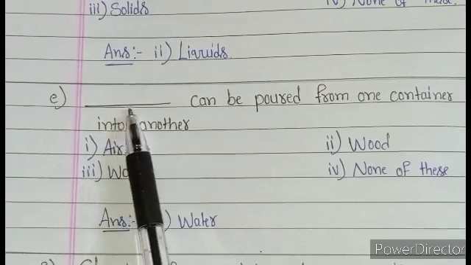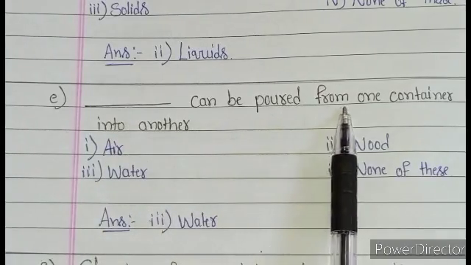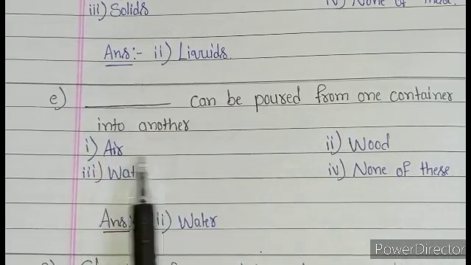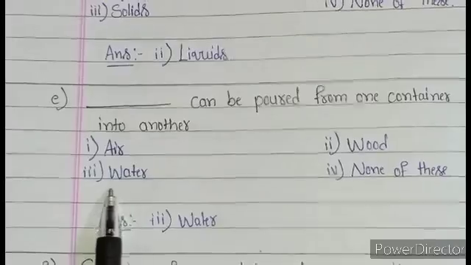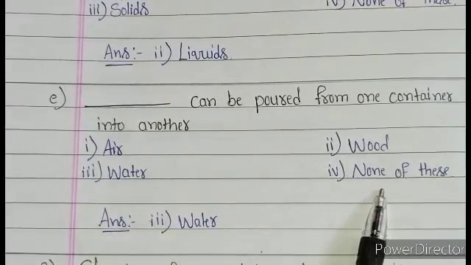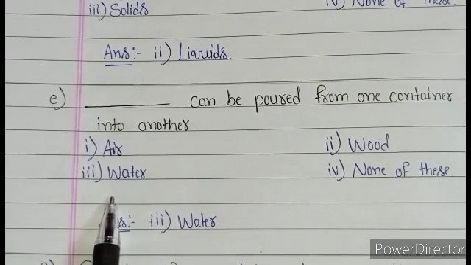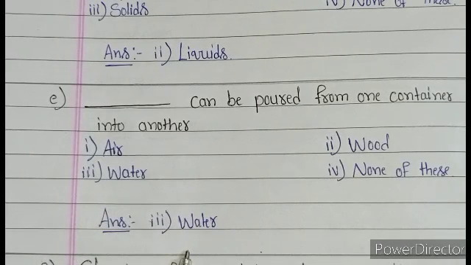Question E: dash can be poured from one container into another. First option air, second option wood, third option water, fourth option none of these. The correct option is the third option, water. Water can be poured from one container into another container.